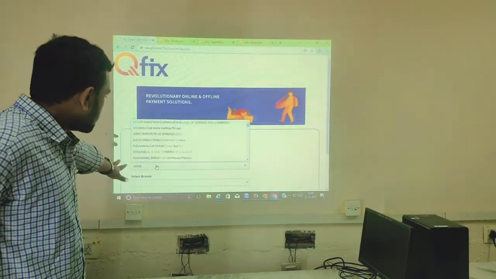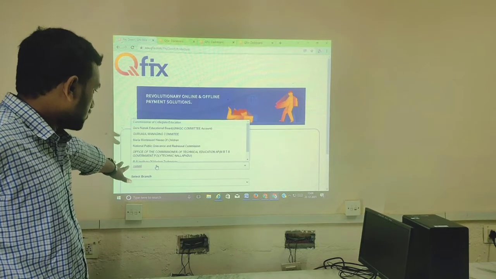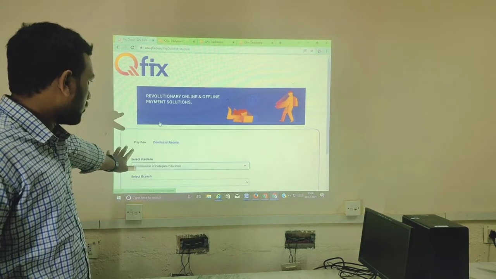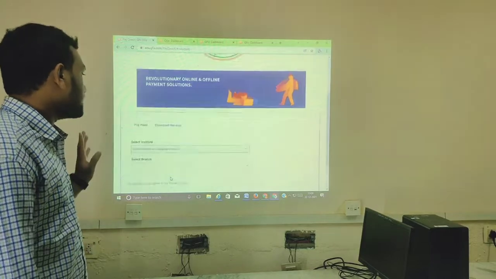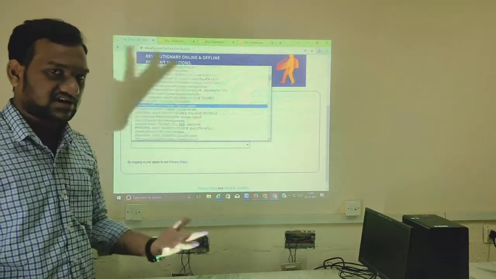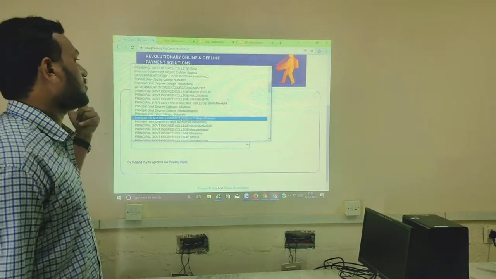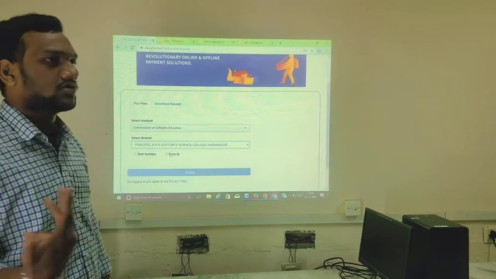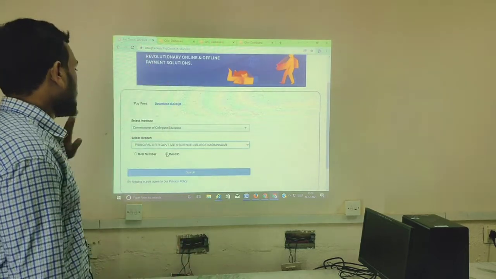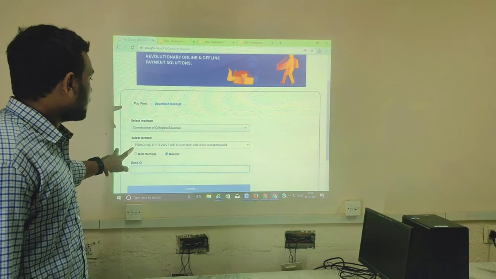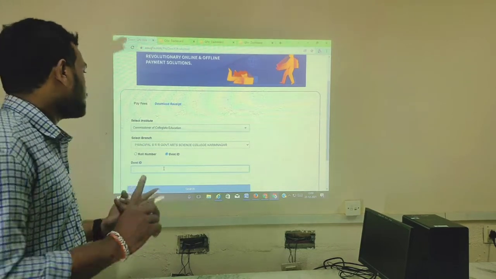So first we have to type Commissioner of Collegiate Education, then we have to select the branch. So we are from SRR Junior College, so we are entering our college name. You have to look for your college name, and then select that, and then two options will appear. One is login through roll number, one is through DOST ID.